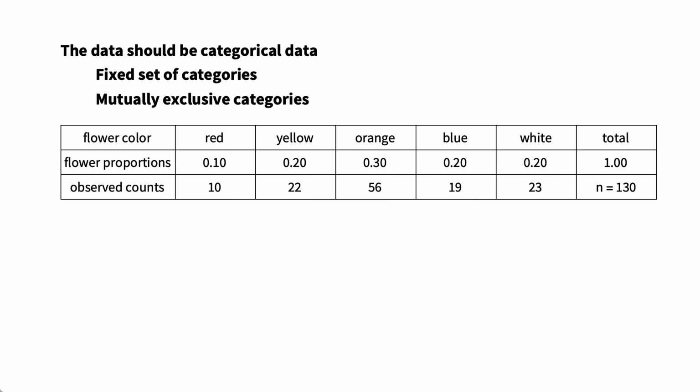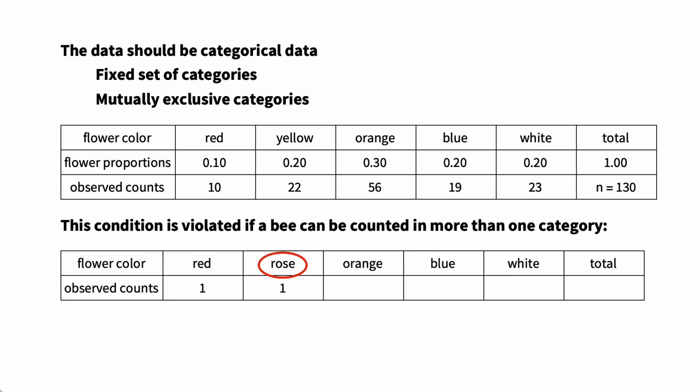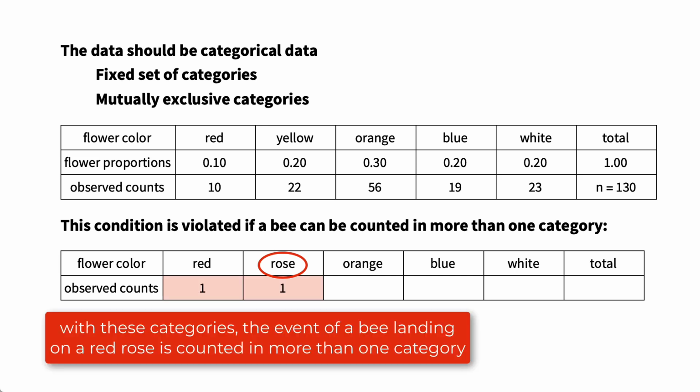In the example of bees attracted to flowers, for example, if one of the categories is a type of flower, such as a rose, rather than a color, then a bee landing on a red rose could be counted in 2 categories, which violates the assumptions of the test.